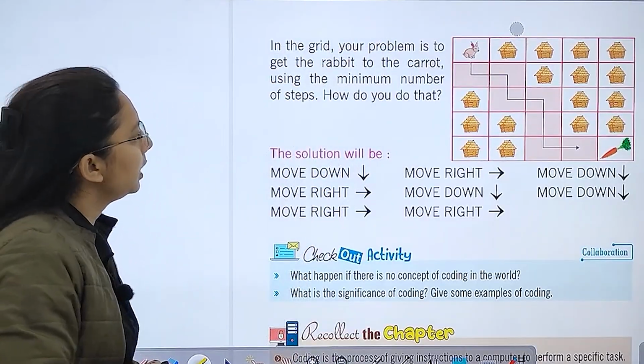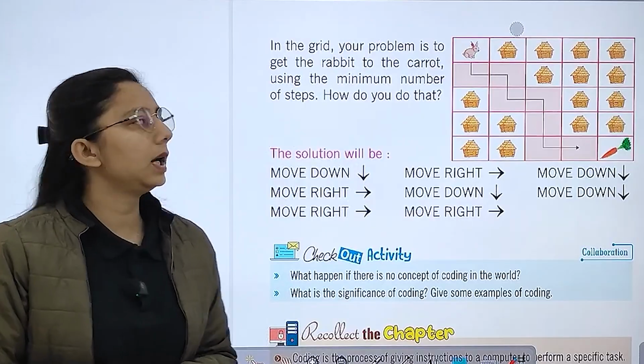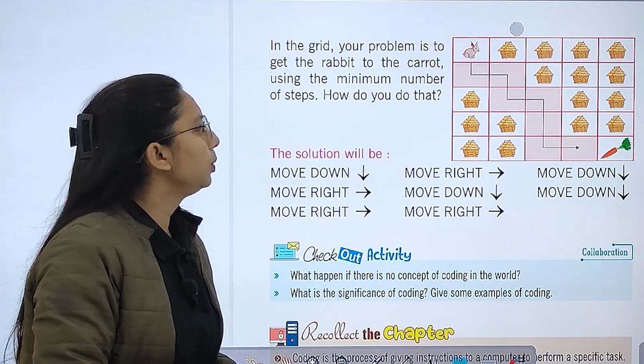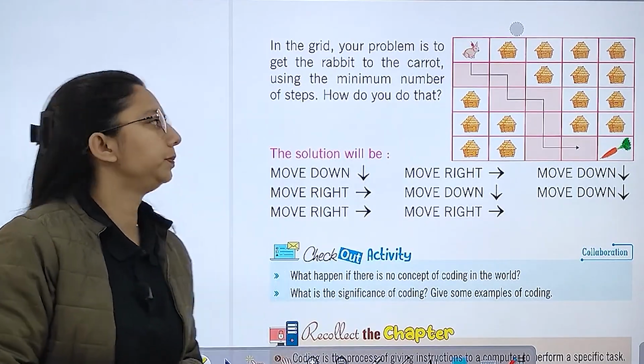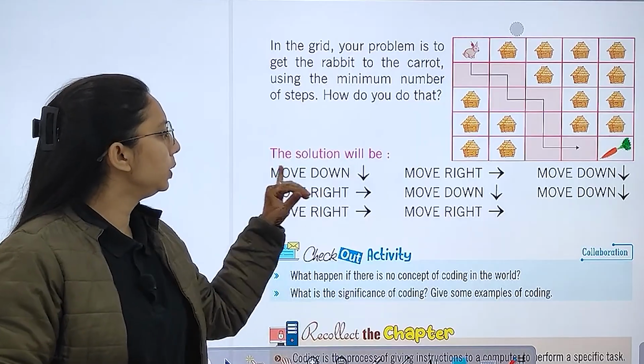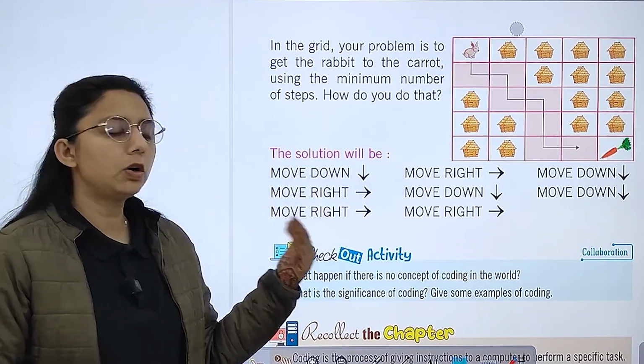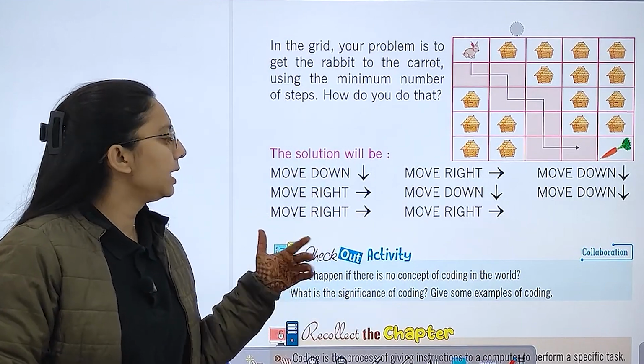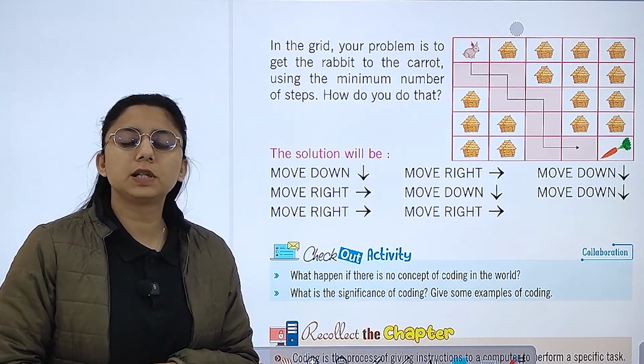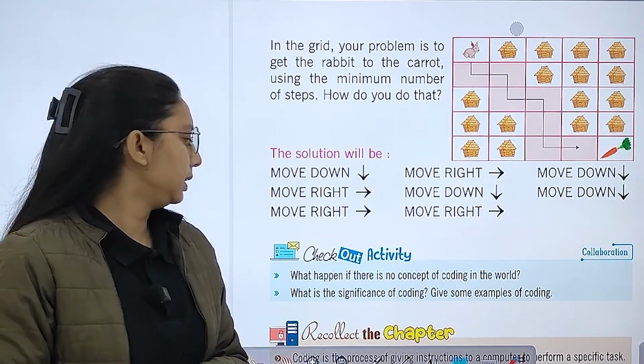Now in the grid, your problem is to get the rabbit to the carrot. You have to use the minimum number of steps. How will you do it? Move down, move right, move down and move right, move down, move down, and then move right and move right. These are the different steps, what we call a sequence.